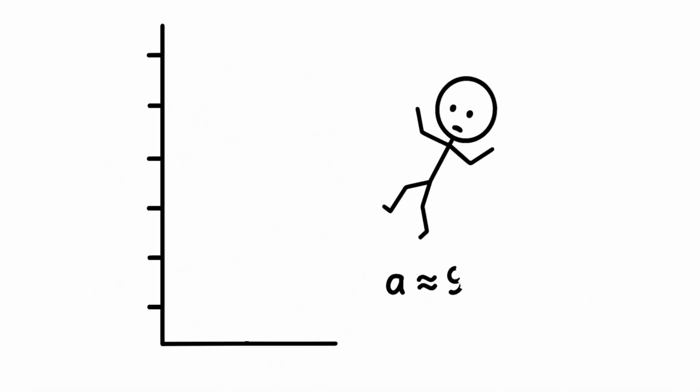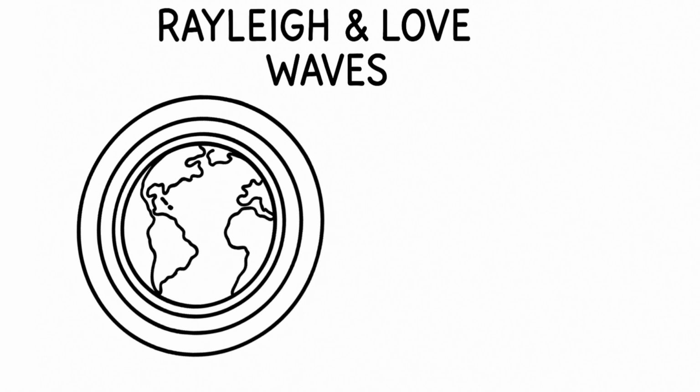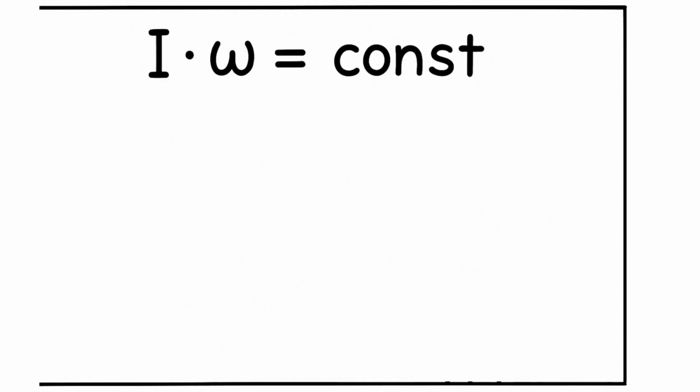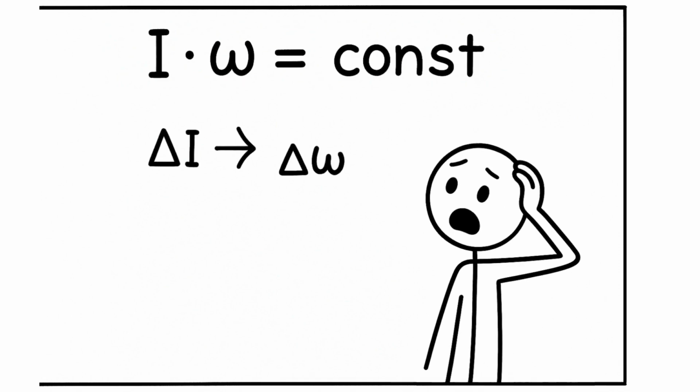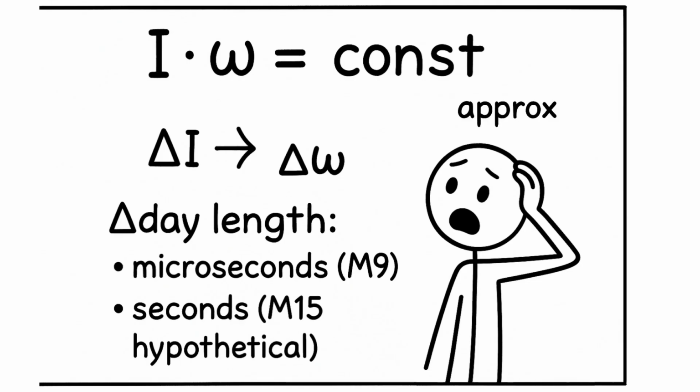exceed 100 g, approximately 980 meters per second squared, in the near rupture zone. Seismic waves will circle the Earth in approximately 20 minutes, causing the planet to ring. A change in the moment of inertia will shift the axis of rotation and speed up the rotation. The shortening of the day can reach seconds.